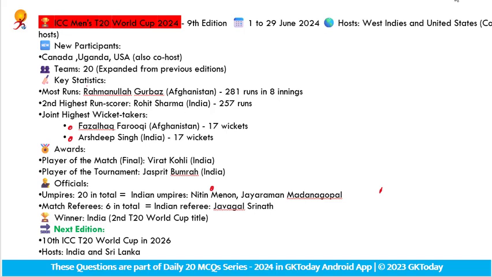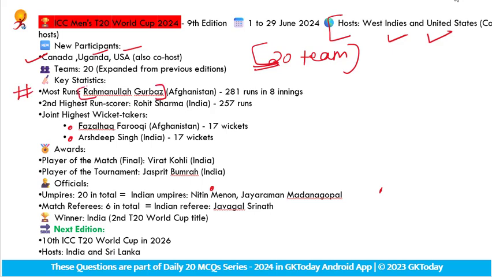Let's find the key discussion points of the latest ICC Men's T20 World Cup. The co-host countries are West Indies and the United States. In the history of the Men's T20 World Cup, for the first time Canada, Uganda and USA participated, and for the first time 20 teams participated in this event. Most runs are by Rahmanullah Gurbaz from Afghanistan, with 281 runs in 8 innings. The second highest run scorer is Rohit Sharma with 257 runs.